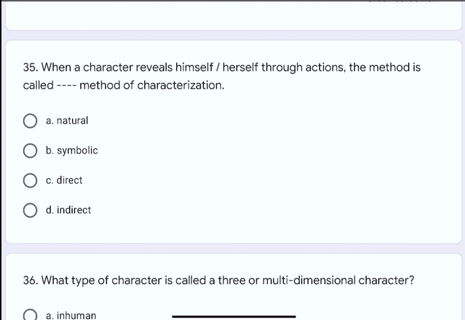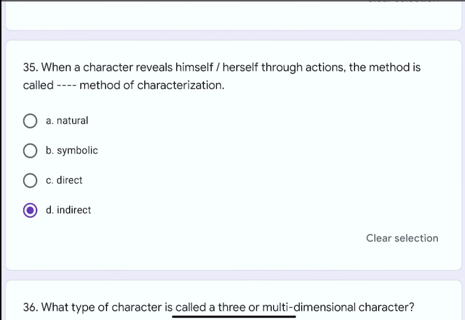Question number 35. When a character reveals himself or herself through actions, the method is called dash dash method of characterization. The options are A. natural, B. symbolic, C. direct, or D. indirect. The correct option is D. indirect.